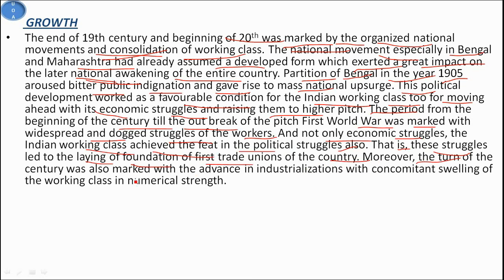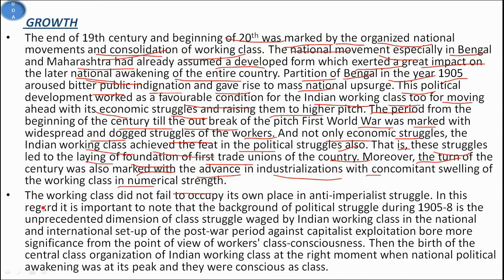Moreover, the turn of the century was also marked with the advance in industrialization, with the concomitant swelling of the working class in numerical strength. So the working class did not fail to occupy its own place in the anti-imperialist struggle. In this regard, it is important to note that the background of political struggle during 1905 to 8 is the unprecedented dimension of class struggle waged by the Indian working class in the national and international setup of the post-war period